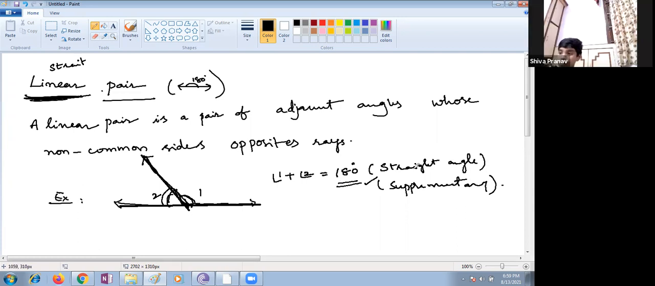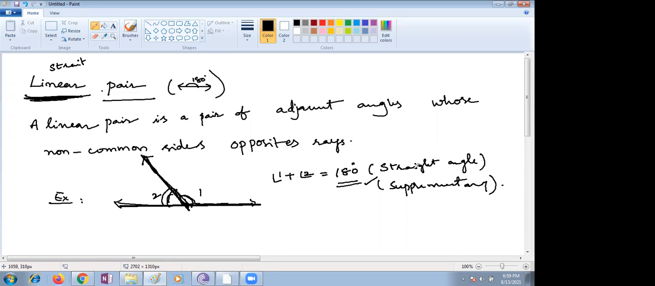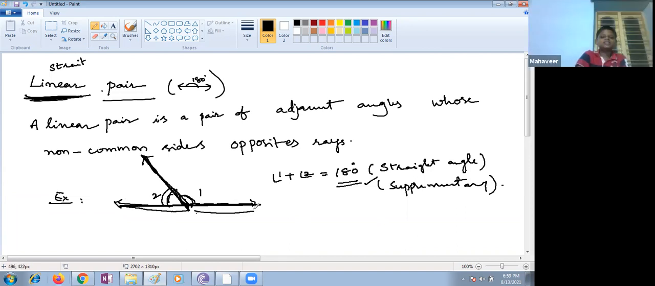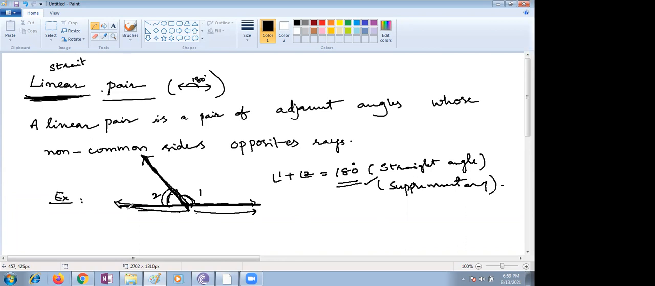So what we can conclude here: a linear pair is a pair of adjacent angles whose non-common sides are opposite rays. This is the common side, the middle one. The non-common sides are this one and the other one. These two are non-common sides. You have to see, children, it is moving like that from the same point. So these are opposite rays.